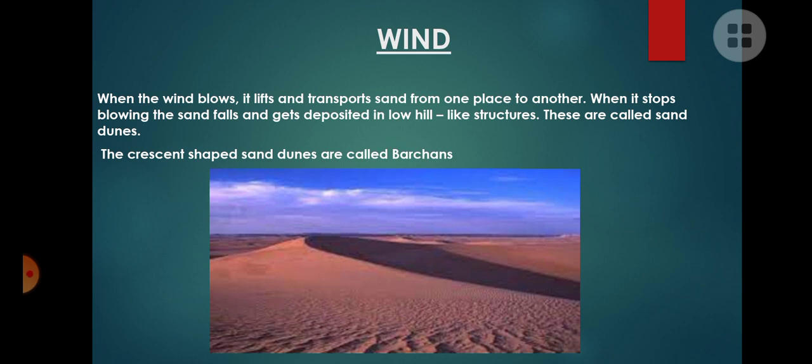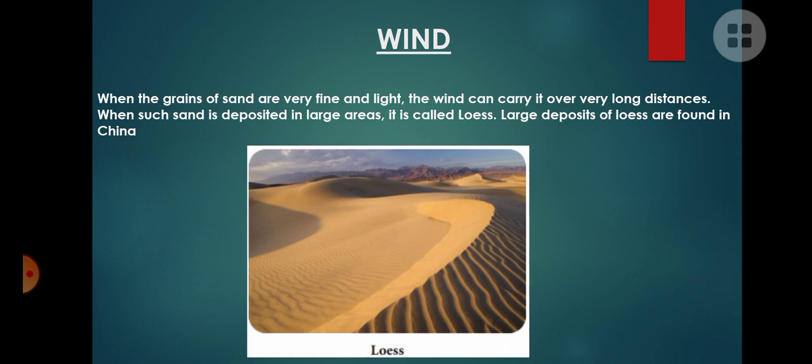So this type of crescent shaped dunes are called barchans. When the grains of sand are very fine and light, very much powder like, this type of sand can be carried by wind for a very long distance because of its light weight.